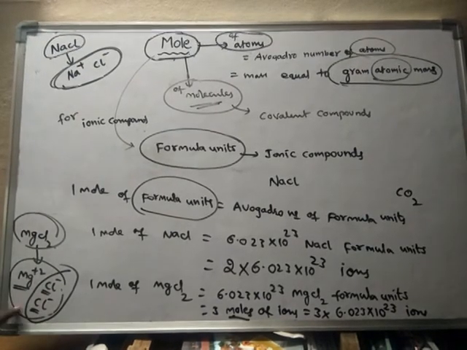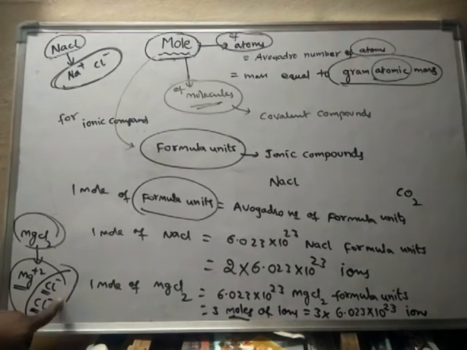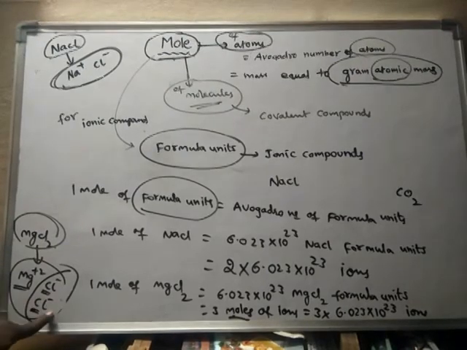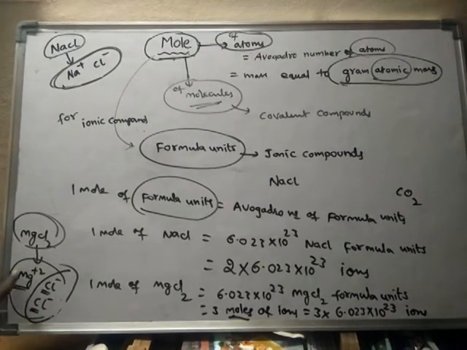Altogether 3 moles of ions. In particular, if it is asked only for chloride ions, then it is 2 moles of chloride ions. 1 mole of magnesium chloride will produce 2 moles of chloride ions and 1 mole of magnesium ion. So like this.